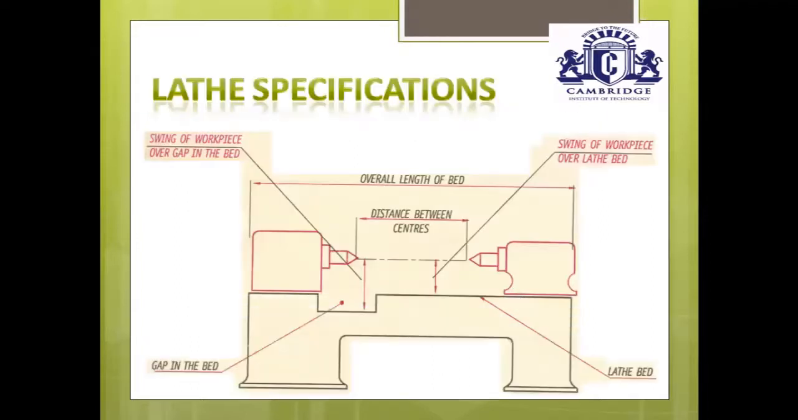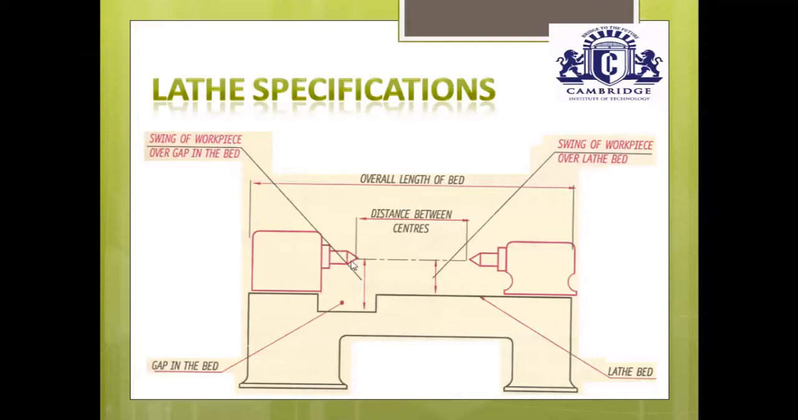Next is lathe machine specifications. Whenever you want to purchase a lathe machine, first you should go through the specifications of the lathe. Which are the main specifications? First one is swing of workpiece over the gap in the bed. This is very important. This is the distance between the axis of the lathe and the gap in the bed. This distance is called the swing of workpiece over the gap in the bed.